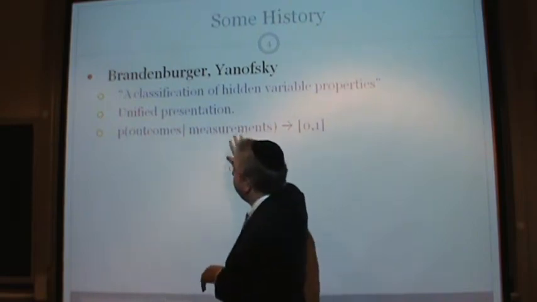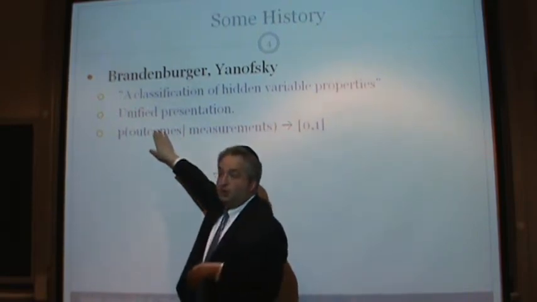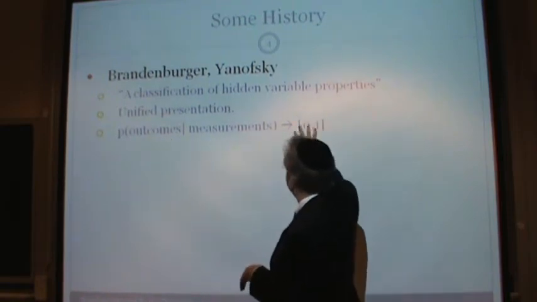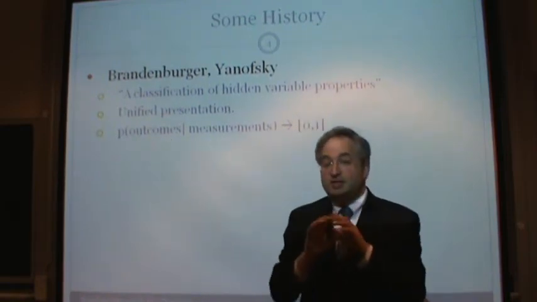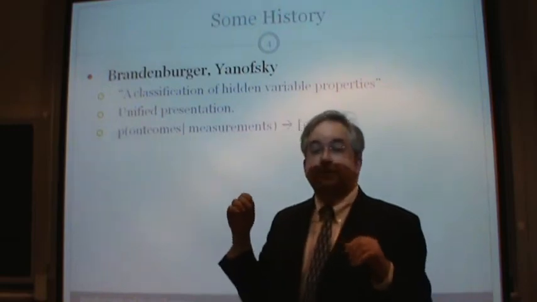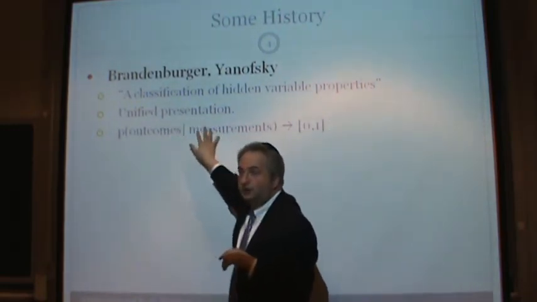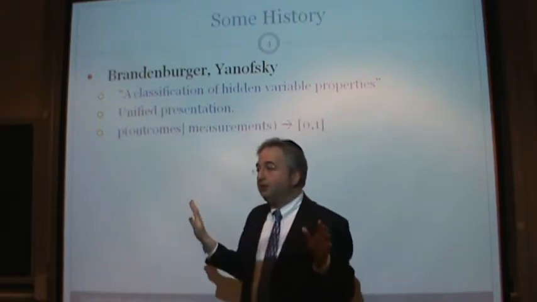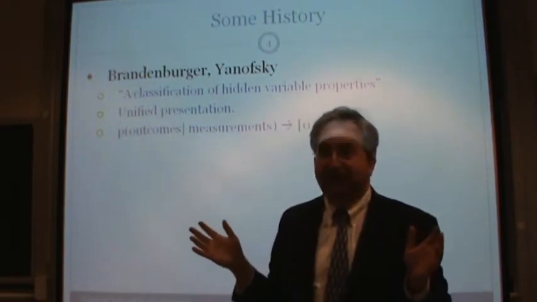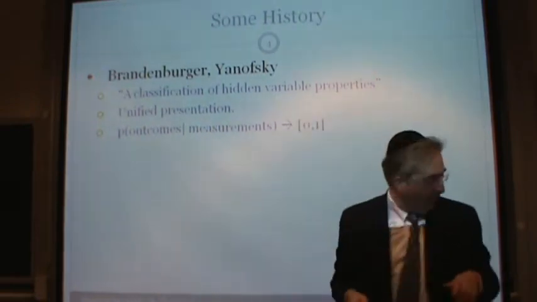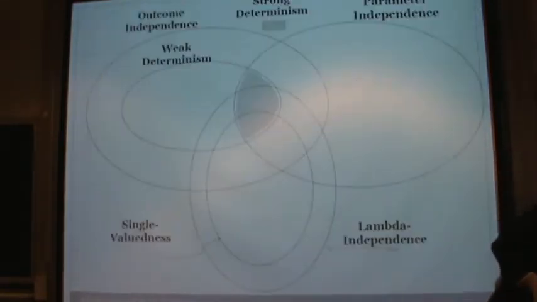Basically, given a certain measurement, what's the probability of getting that outcome of the measurement? It's classical probability theory. It's an easy to read paper. I mean, they teach conditional probability in 11th grade now, so any 11th grader can read this paper, and it's very readable. But we did one thing further.